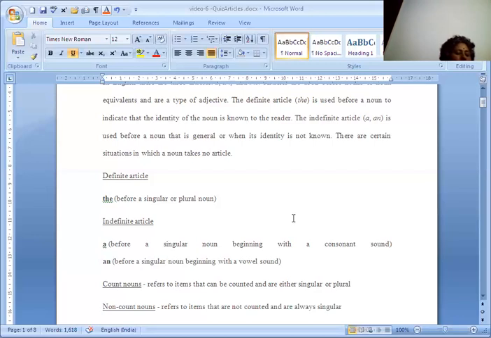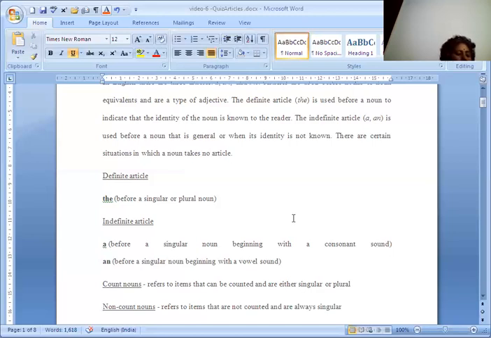The article a is used when a noun starts with a consonant sound, for example, a table, a girl. It is also used where a word beginning with a vowel letter has a consonant sound, for example, a university, a European. Here the sound is U, like in university, exactly like U.